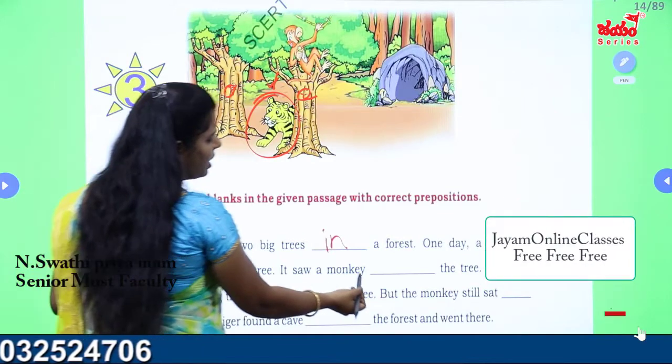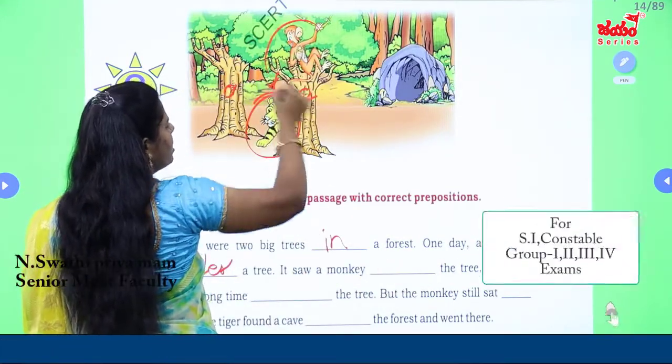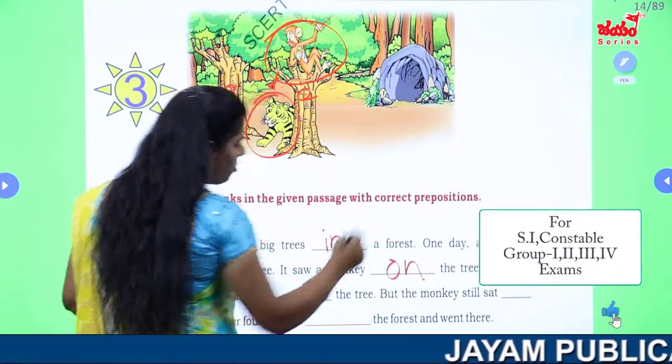It saw a monkey dash the tree. So where is the monkey here? Here it is on the tree. Monkey is on the tree. So we have to say on the tree.